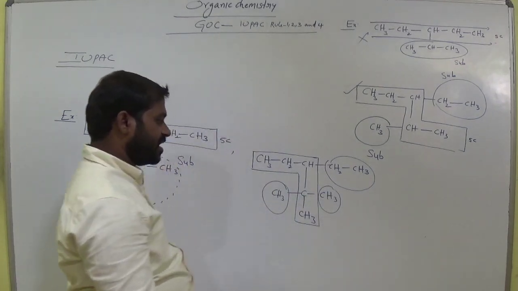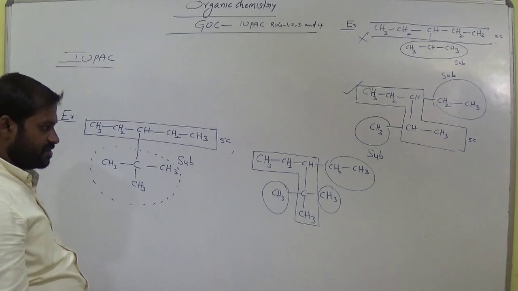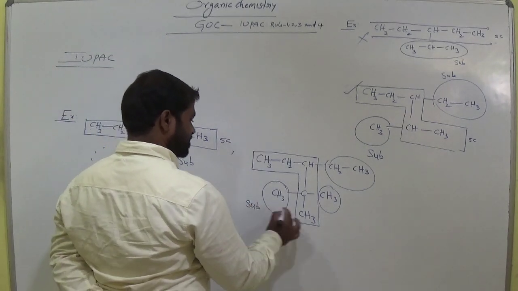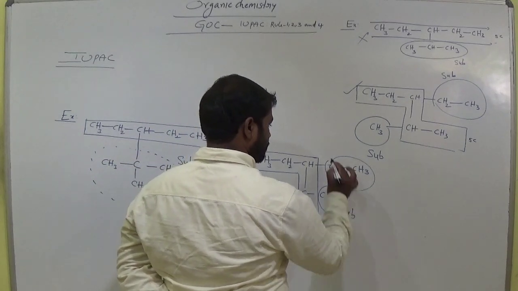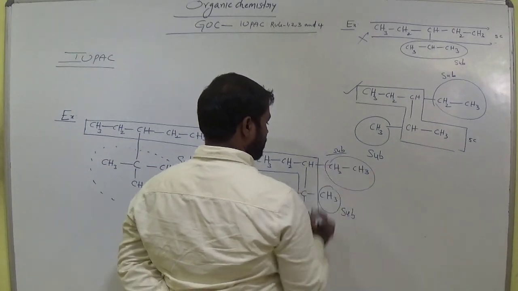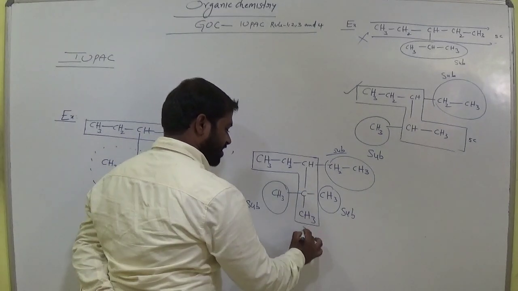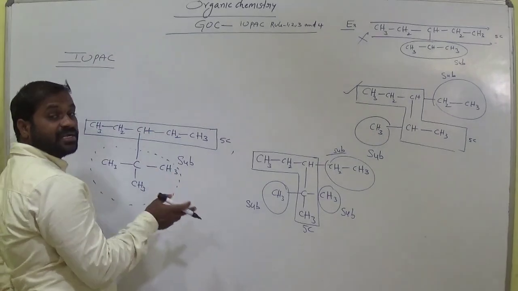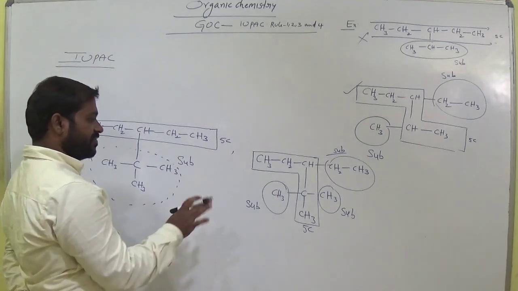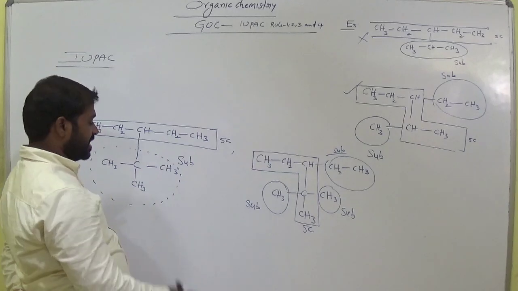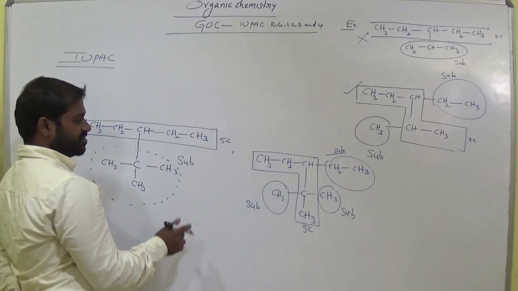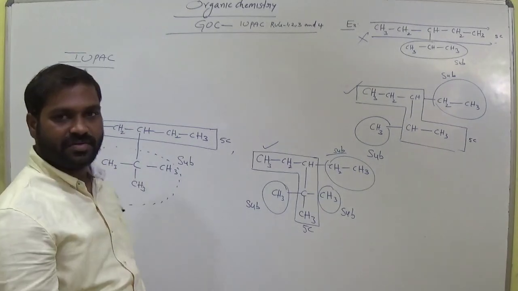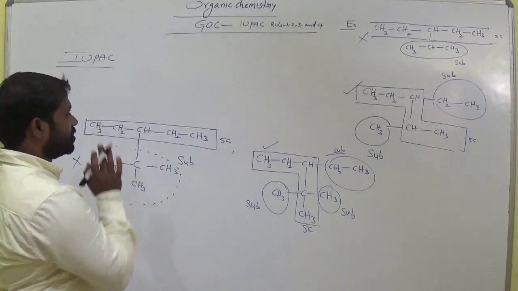How many substituents do we have here? 3 substituents, am I right? So here also it consists of 5 carbons. Both are equal long chains, but where is the difference? In the number of substituents. Here we have 3 substituents. This method is correct, mark. This is wrong. Okay, did you get rule number 2?